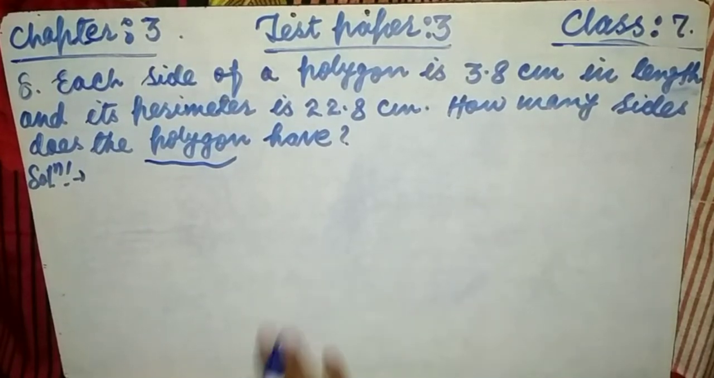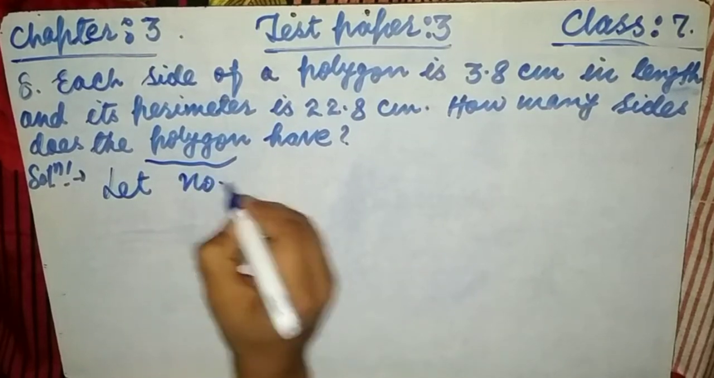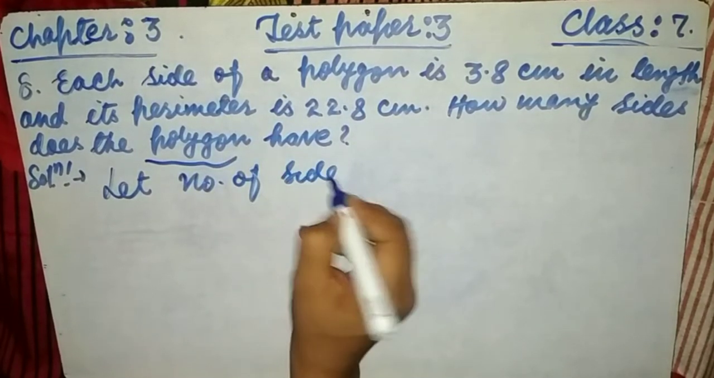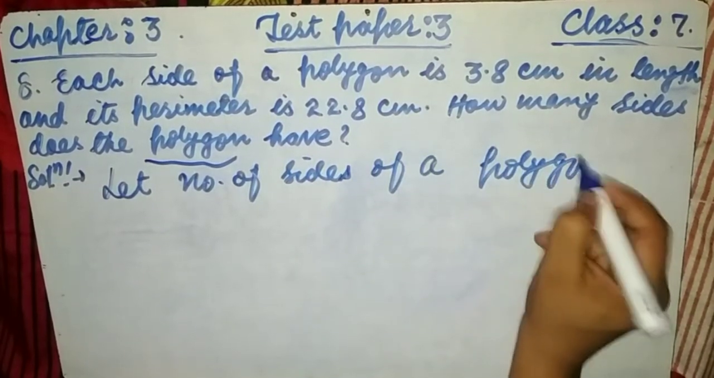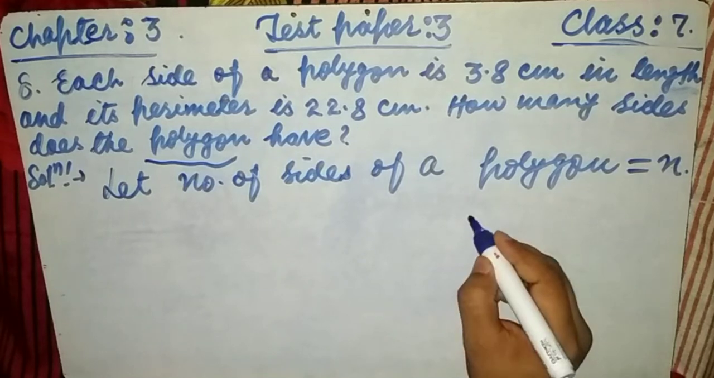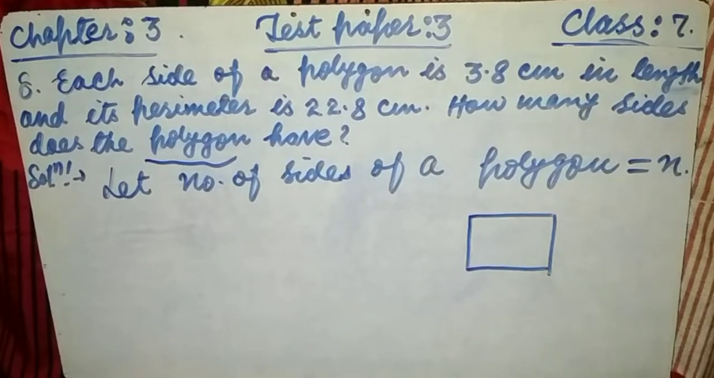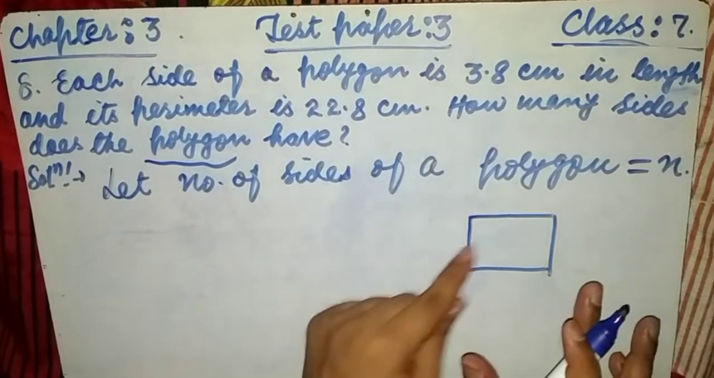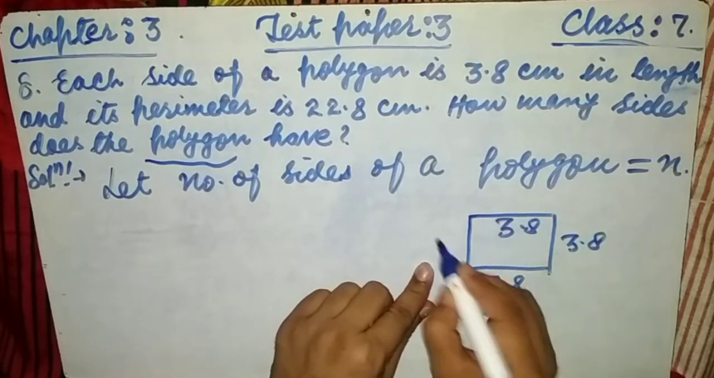But we don't know, so let us suppose the same thing for what we don't know. Let the number of sides of a polygon be n, or could be x, anything. For making understanding easier, friends, suppose the polygon is a square. According to this question, each side is 3.8, 3.8, 3.8 and 3.8.